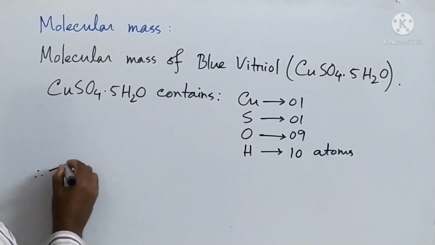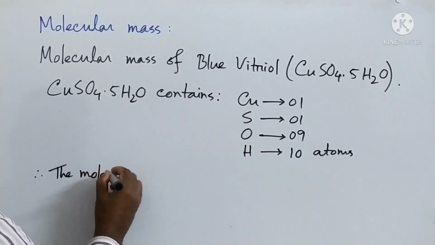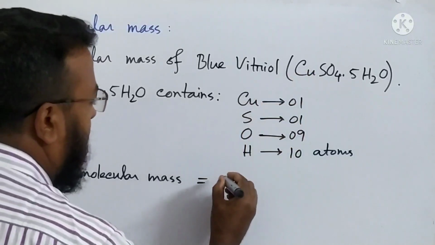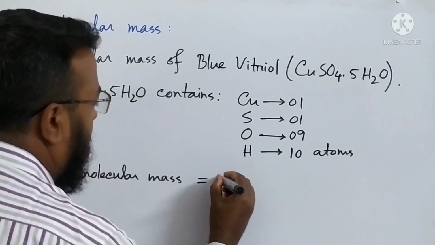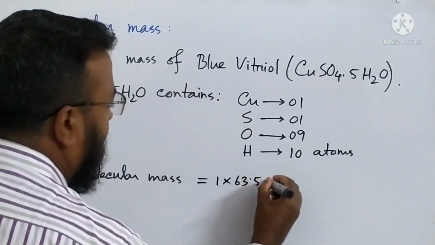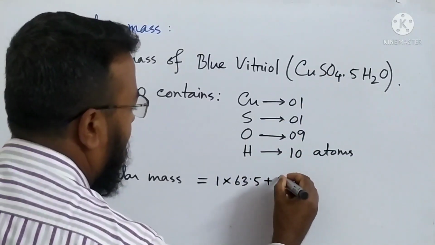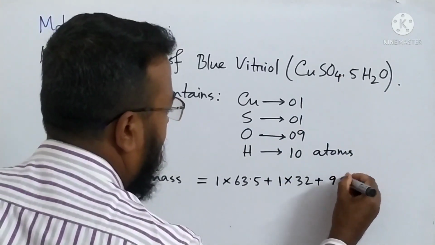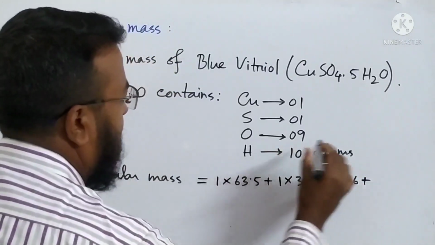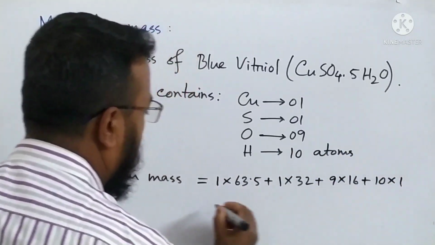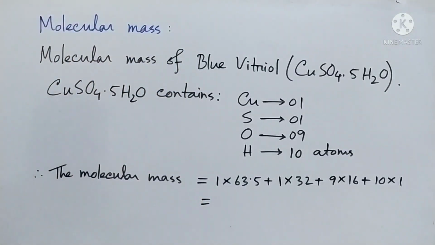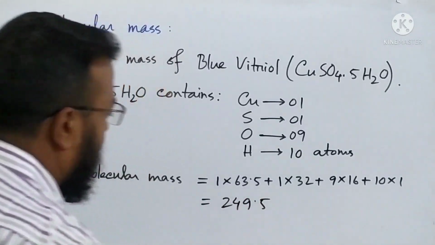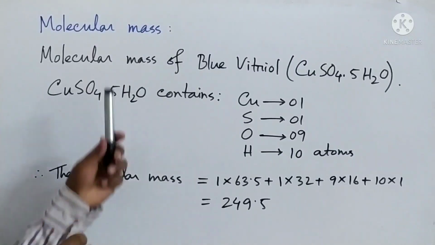Now the molecular mass equals, copper multiplied by 1 into 63.5 plus, then sulfur multiplied by 1 into 32 plus, oxygen multiplied by 9 into 16 plus, hydrogen multiplied by 10 into 1. So now all together, if we multiply then add, 249.5. So we have got the molecular mass of blue vitriol.